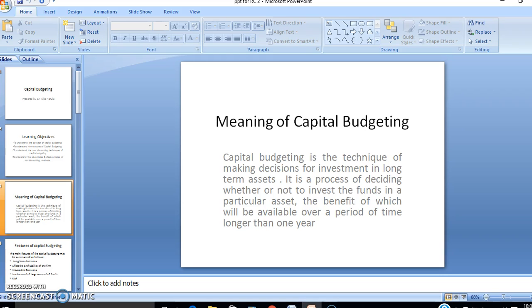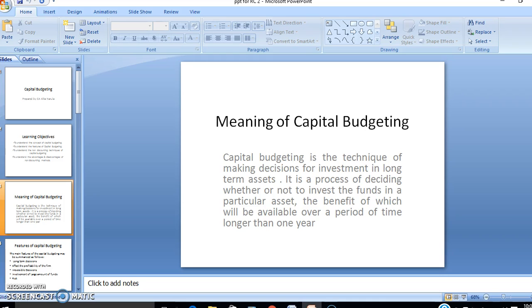Capital budgeting is the technique of making decisions for investment in long-term assets. It is a process of deciding whether or not to invest the funds in a particular asset, the benefit of which will be available over a period of time longer than 1 year.